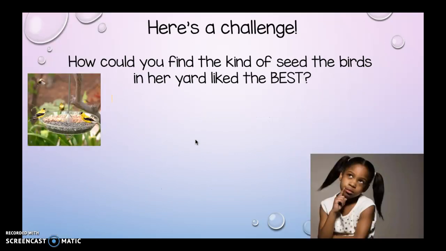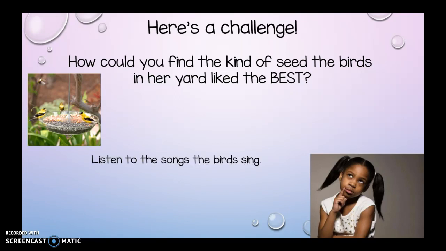Here is a challenge. So you have this little girl, Ella, and she's got 3 bird feeders in her yard. Each of the bird feeders has different seeds in it. How could you find the kinds of seeds the birds like the best? So in her yard, which seeds did the bird like the best? How do you think she would find that out? Do you think she would just sit there and think about it? Probably not. Do you think maybe she could ask her friend? Is her friend gonna know?